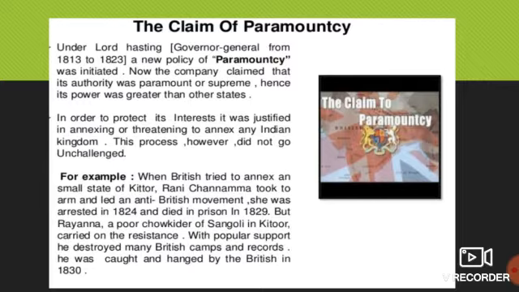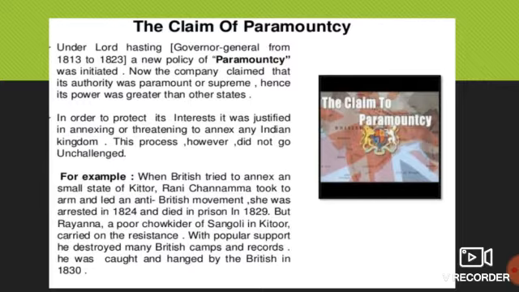Chennamma took up arms to lead an anti-British resistance movement. She raised a battle against the Britishers. But she was arrested in 1824 and died in prison itself in 1829.